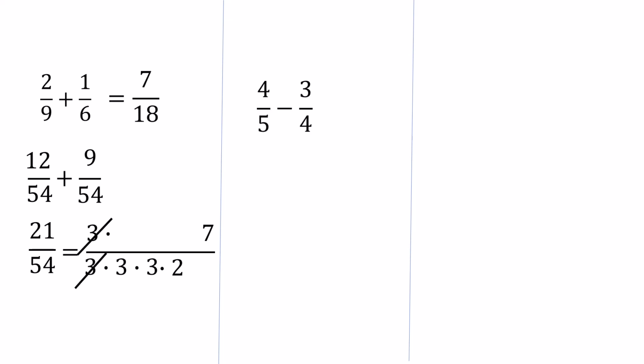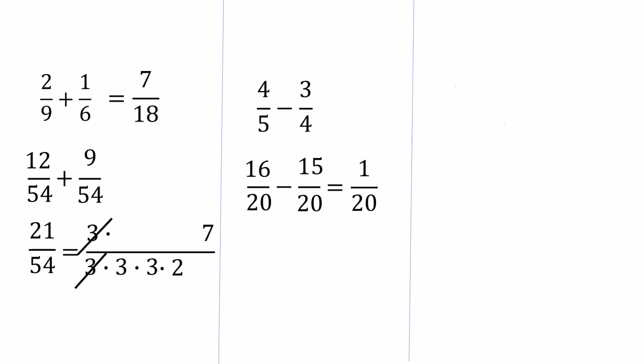Let's look at another one. 4/5 minus 3/4. Now, if you'd like to try this one on your own, just pause the video. Otherwise, let's keep going. Our first wing is 4 times 4, which is 16. Our second wing is 3 times 5, which is 15. And finally, the tail is 5 times 4, which is 20. Let's make our fractions. The first one will be 16 over 20 minus 15 over 20. We have a common denominator. How simple was that? 16 minus 15 is 1, and our answer turns out to be 1 over 20.